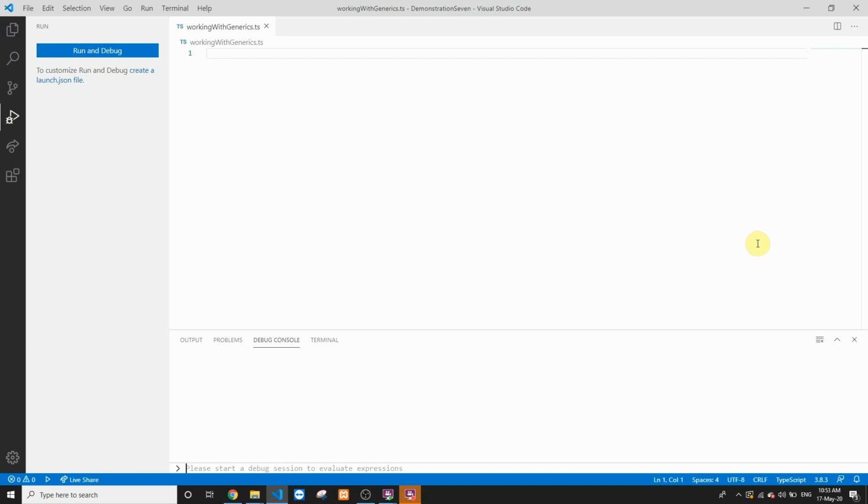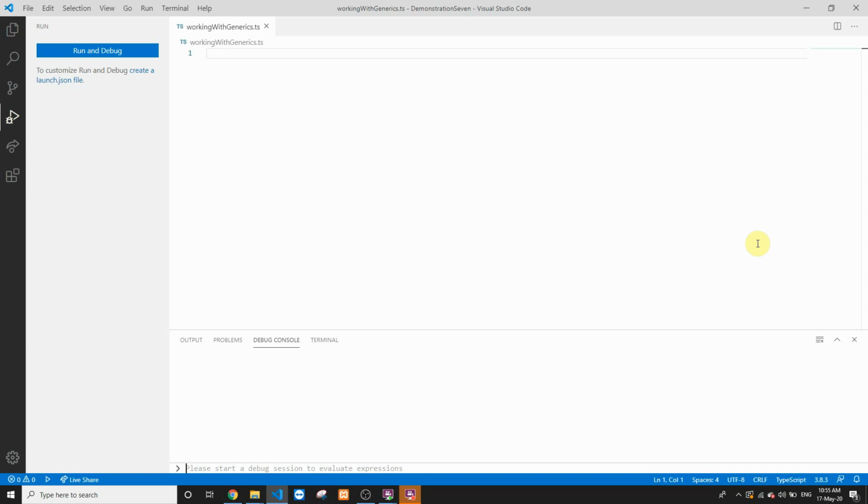Sometimes you come across a certain situation where you have to repeat the same block of code for different types in TypeScript. So let's say you have to invoke a function. That particular function has the same implementation, but it will work with different types. One of the functions needs to work with the type number, the other needs to work with the type string, and the third one needs to work with the type boolean. So if we are typecasting these input parameters and the function output, we have to create three different versions of the same function. So instead of writing the repeated block of code, generally we start using generics.